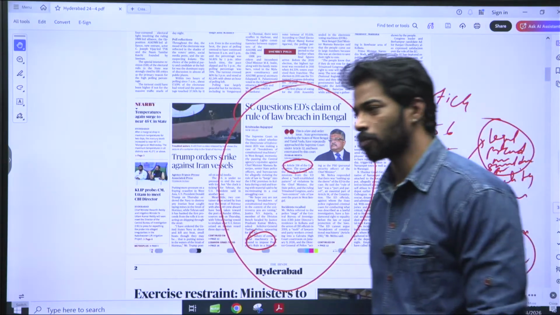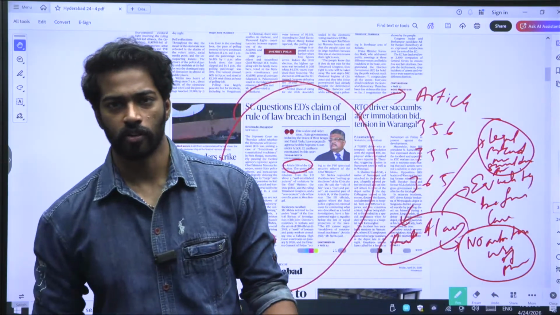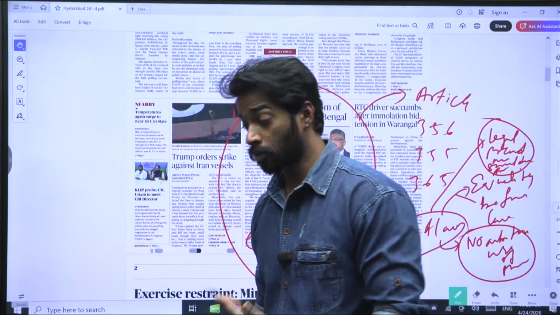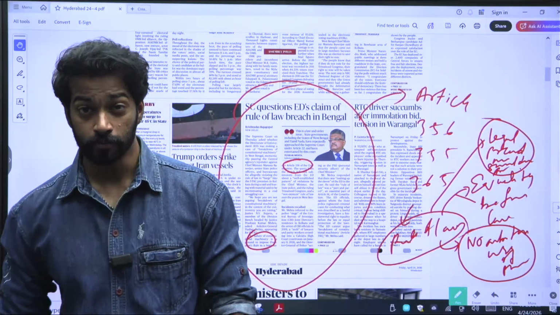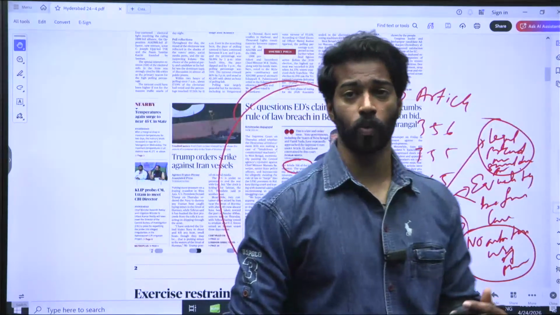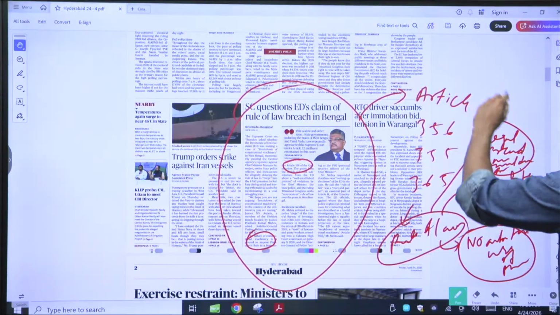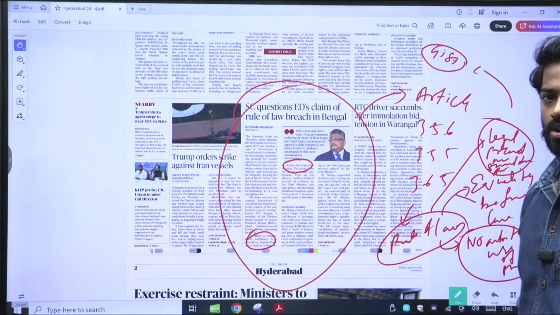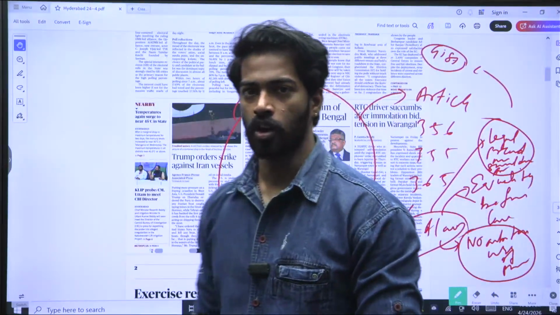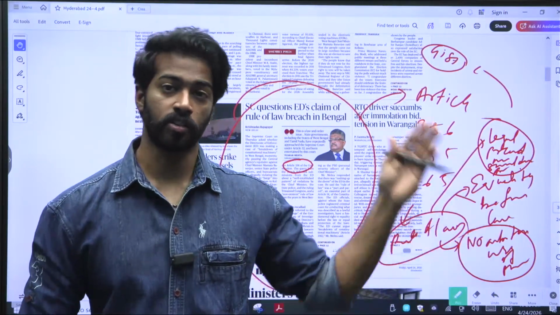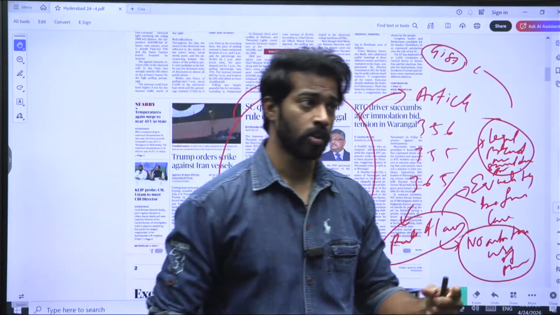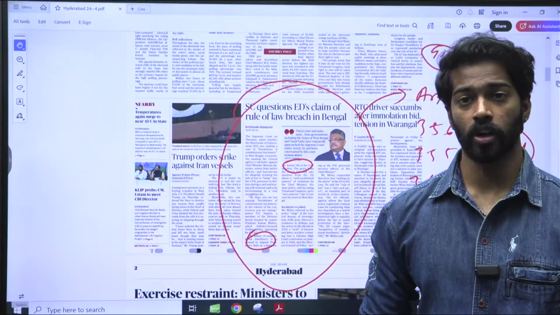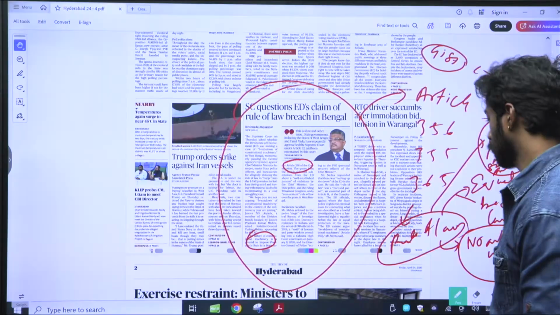Following of legal procedure is nothing but due process of law. Here we have Article 21, procedure established by law, and also due process of law that has been brought from the American Constitution. Due process of law is nothing but where people follow the gist, not the exact wordings of that particular law. That is what rule of law is all about. One, equality before law. Second, no arbitrary use of power. And three, following legal procedures. These are the three aspects of rule of law.